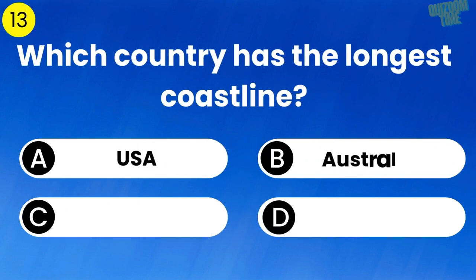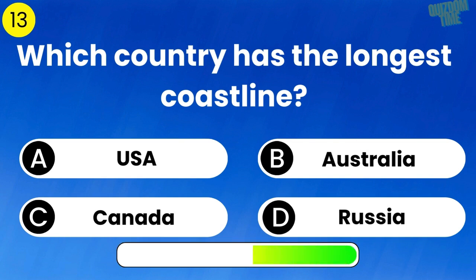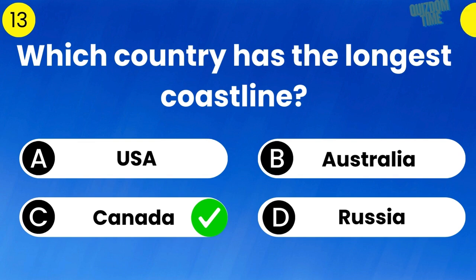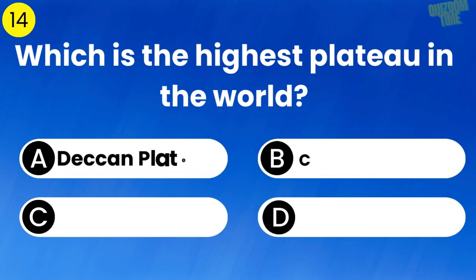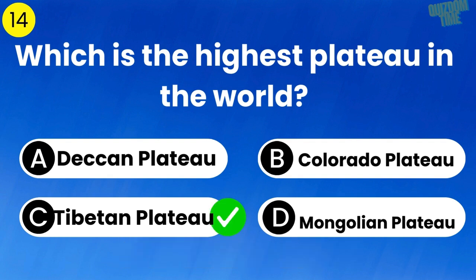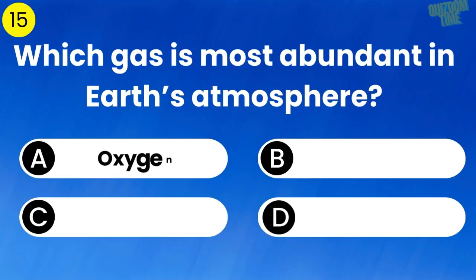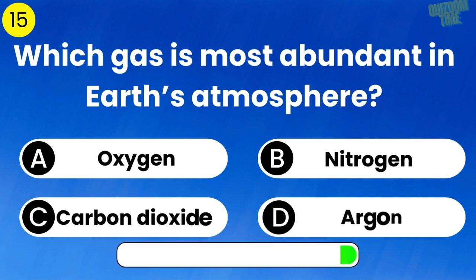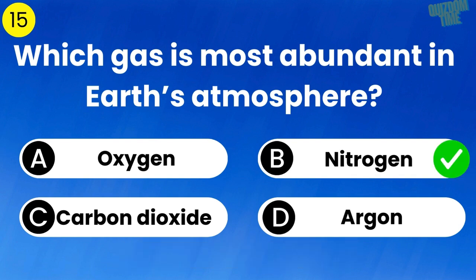Which country has the longest coastline? The answer is Canada. Which is the highest plateau in the world? The answer is Tibetan Plateau. Which gas is most abundant in Earth's atmosphere? The answer is nitrogen.